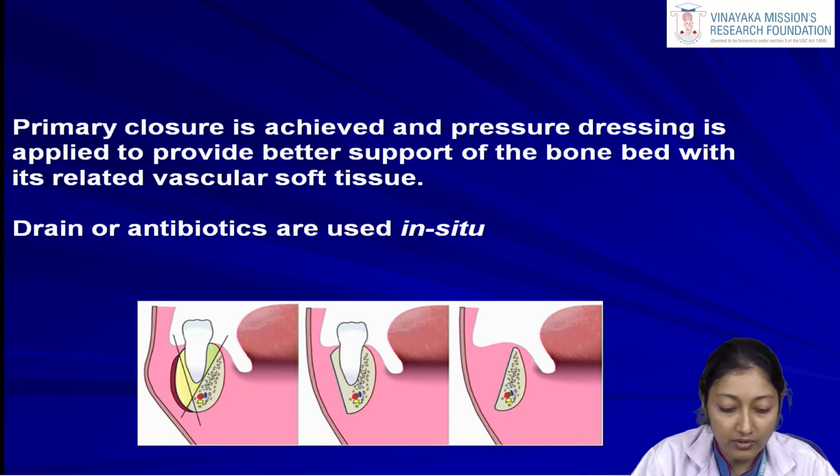In saucerization we didn't touch the lower border of the mandible. We just eliminated the dead space using a round burr. While in decortication we remove the affected cortex, usually the buccal cortex of the mandible, along with part of the inferior border of the mandible. So that is the main difference between saucerization and decortication.